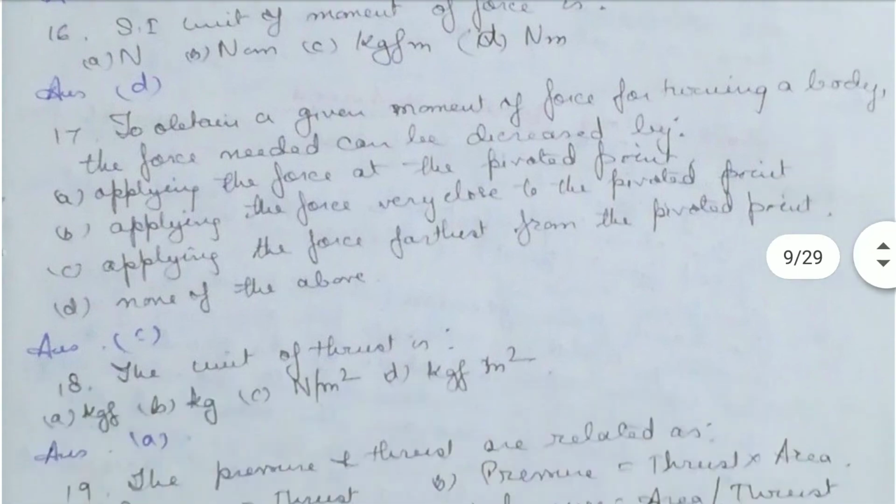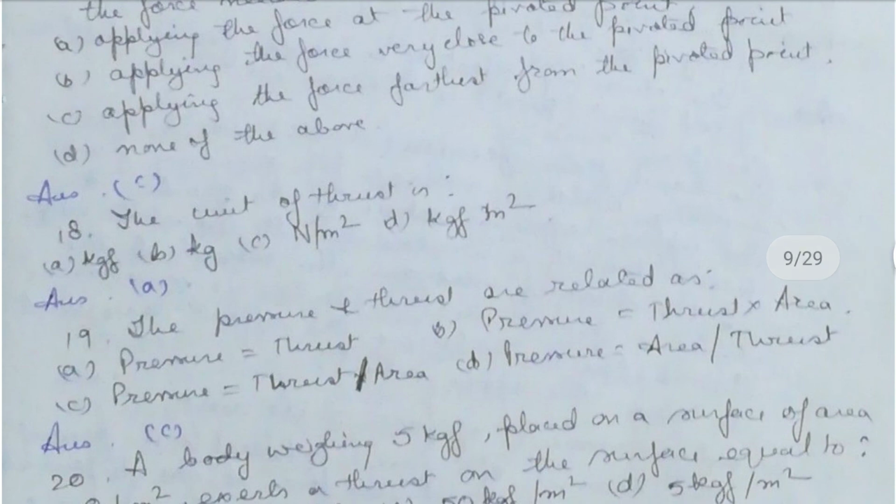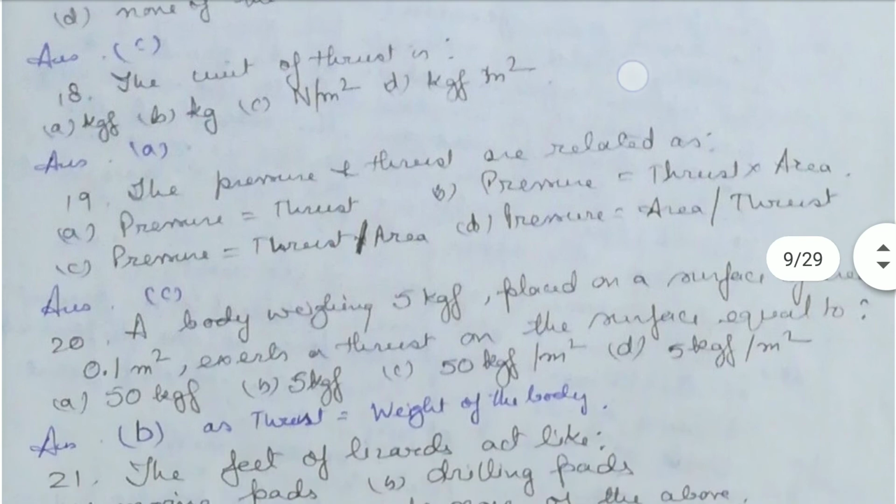To obtain a given moment of force for turning a body, the force needed can be decreased by applying the force furthest from the pivot point. The more the perpendicular distance from the pivot point, the more will be the moment of force, the turning effect. Then the unit of thrust is kgf, the first option.